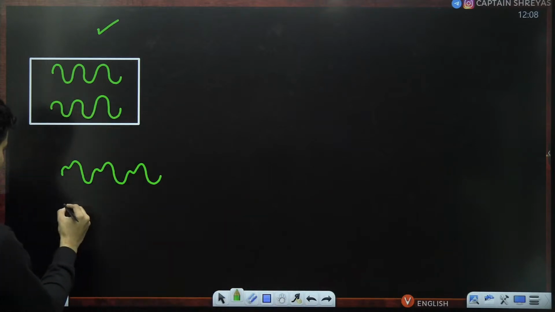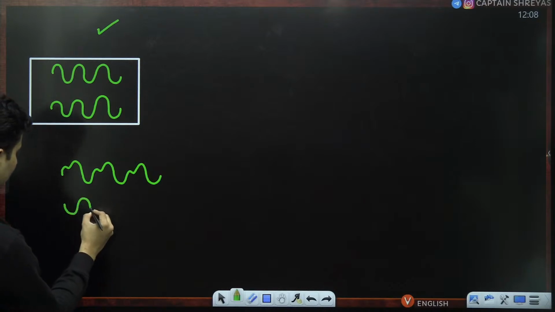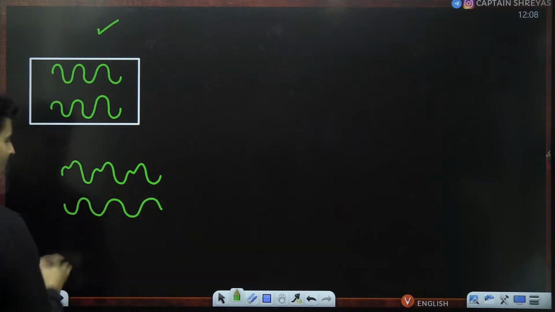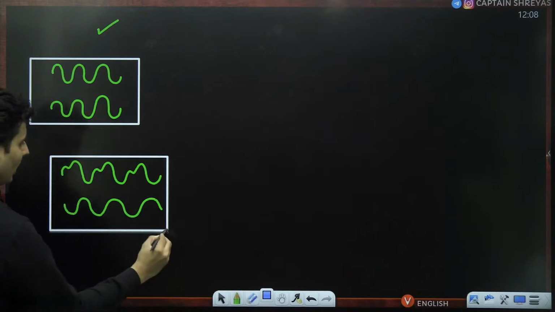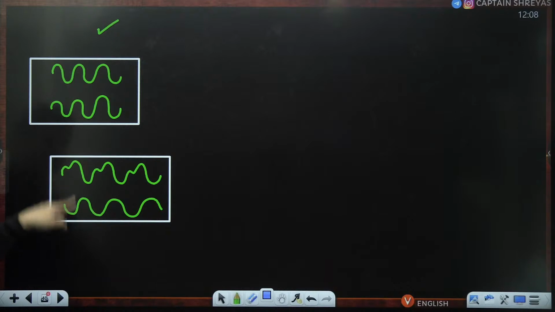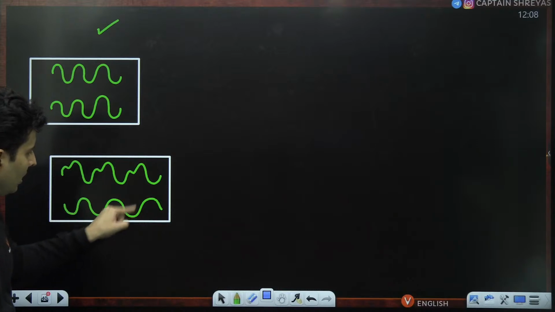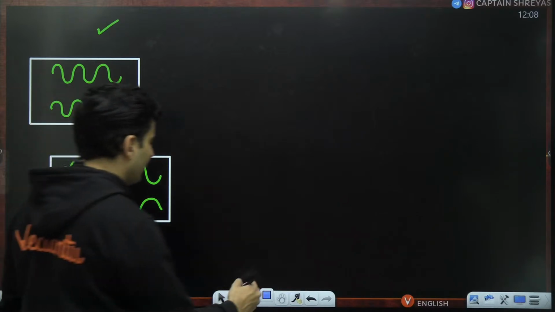Even these both are coherent in nature. They are not identical, but they are coherent, meaning, see, this is going up, down, down, up, down, down, up, down, down, up. Yes, they are again coherent in nature.